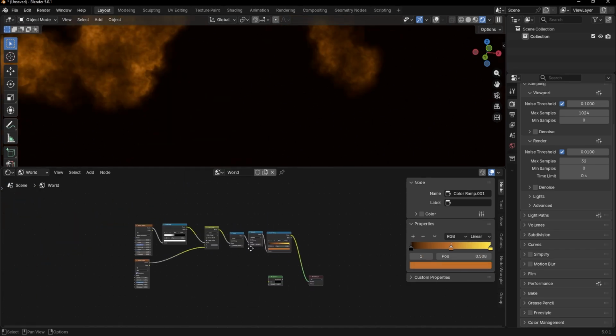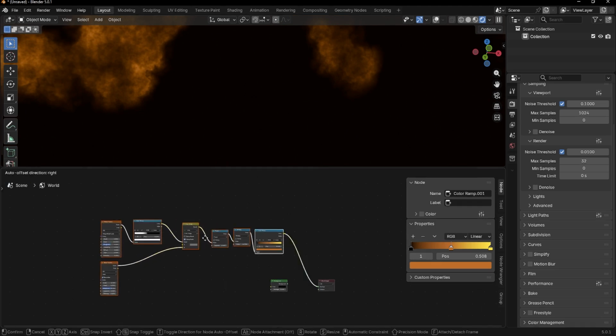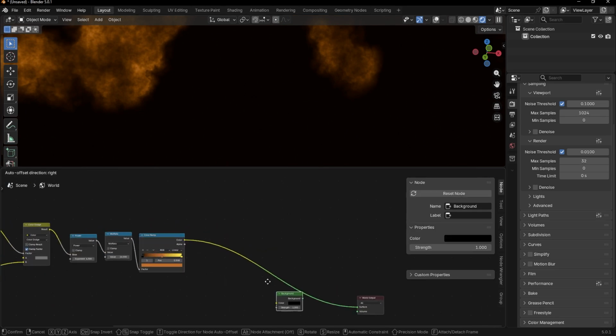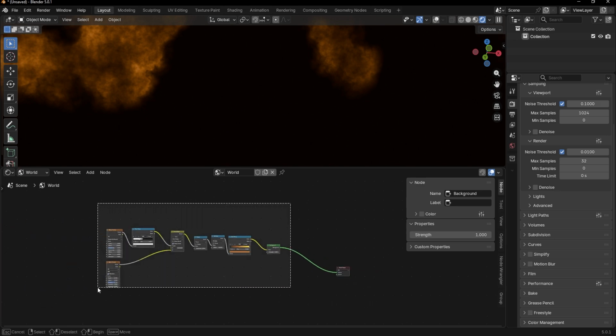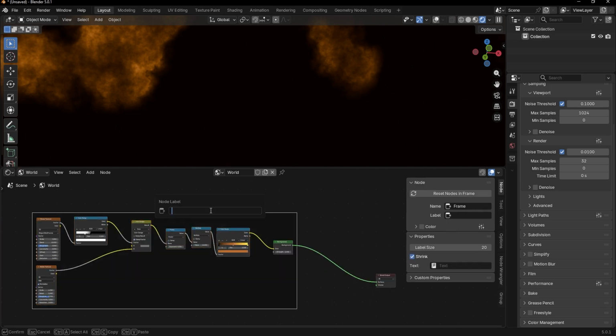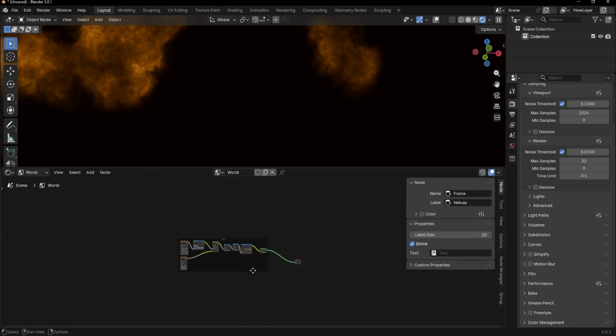Now you can connect color to background. So we can select all these nodes, then press F to join all these nodes into a frame and choose a label for this frame.